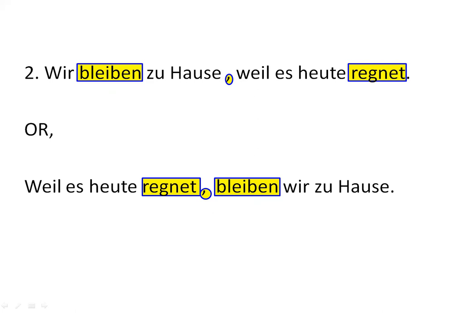Again, if you want to begin a sentence with the Nebensatz, you will write down the Nebensatz as such, followed by a comma and then the verb of the Hauptsatz and the remaining part of the Hauptsatz. So the sentence goes: Weil es heute regnet, bleiben wir zu Hause.